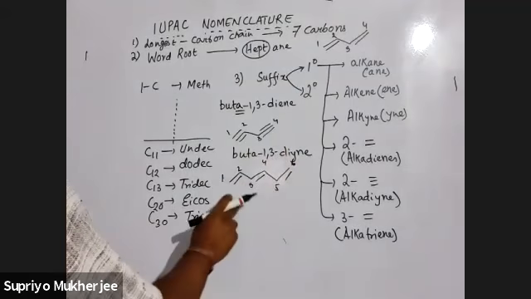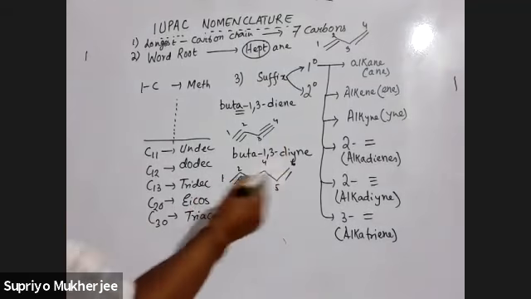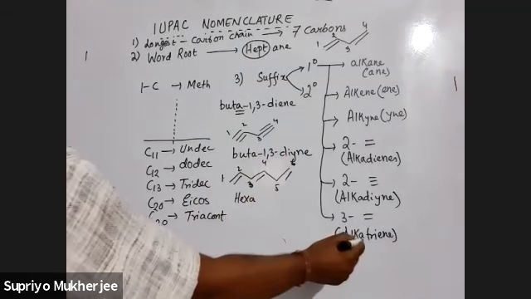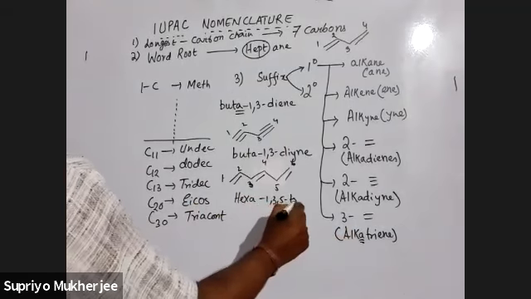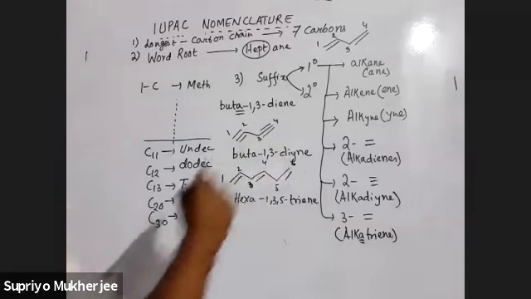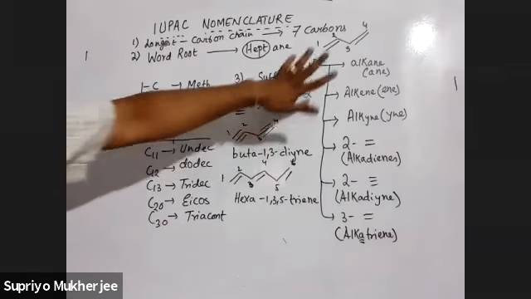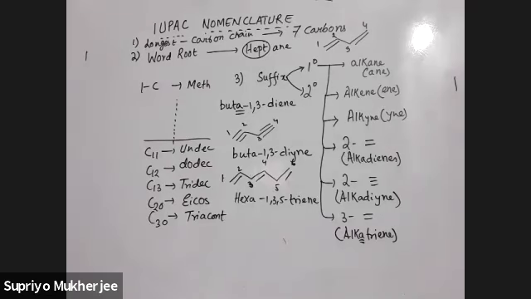I don't think it will make a difference because this is at number 3, 1 2 3 same. Okay, so it is hex. Hex A is important. 1 3 5 triene. ठीक है, so this is how you take care of the 1 degree suffix. We have not yet gone to 2 degree suffix, we are still in 1 degree suffix. ठीक है, so any doubts in 1 degree suffix?